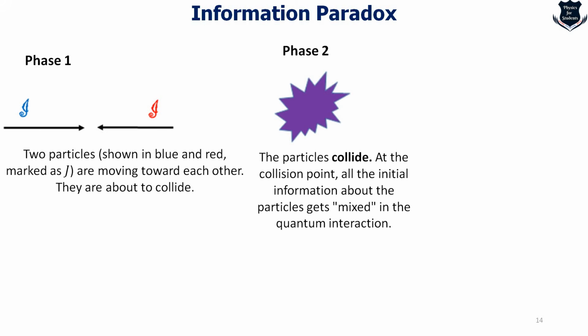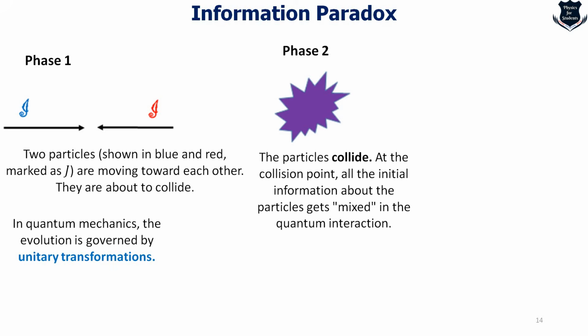Now let us look at phase 2. The particles collide, represented by this purple burst. At the collision point, all the initial information about the particles gets mixed in the quantum interaction. Now we know that in quantum mechanics the evolution is governed by what is called a unitary transformation. That means the wave function evolves in a way that preserves information.